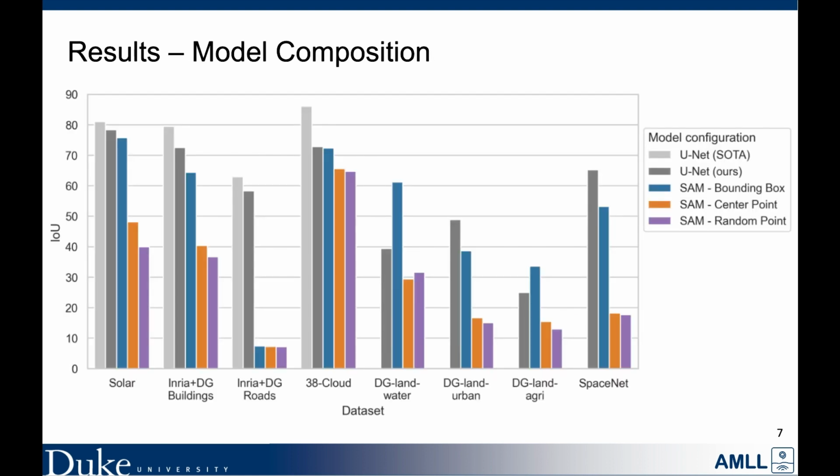The results show that for most datasets, SAM performs relatively well considering it hasn't seen data of this kind, but it still falls short of a properly trained model. In the light gray, we have the UNet results reported in each dataset paper when they were available, and in dark gray, we have results for our fine-tuned UNet model. As you can see, the single point prompts always perform worse than the fine-tuned model, and normally perform similarly to each other, with center point having a slight edge over random. We also see that SAM, using the output from a UNet model, generally performs slightly worse, with the exception of the Deep Globe land use, where it improved upon the UNet segmentation for the land and agricultural classes. Overall, SAM performed fairly well given the limitations in its training data.